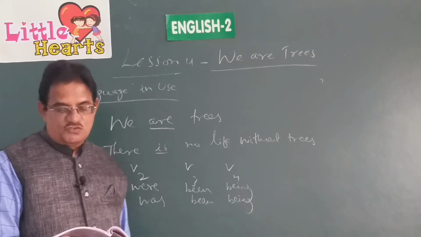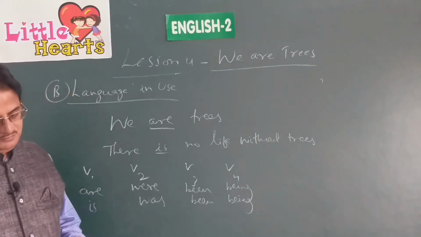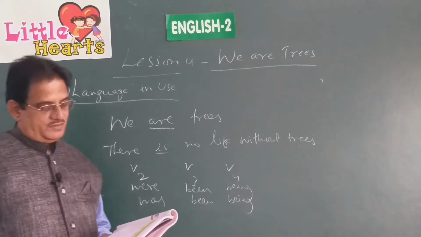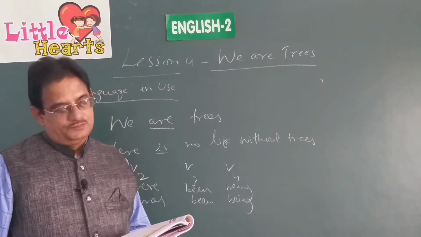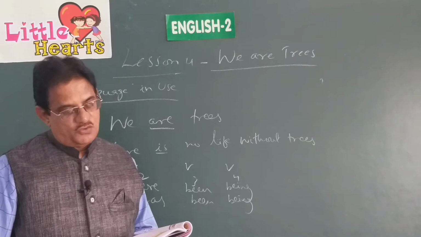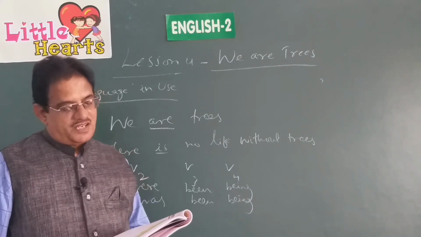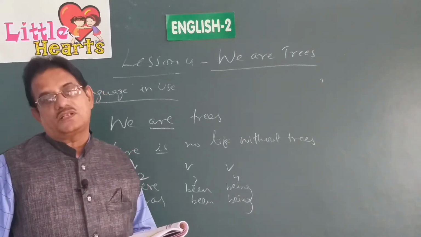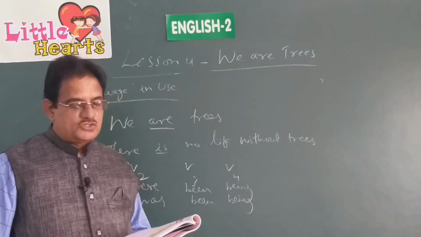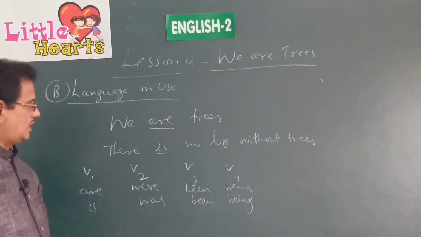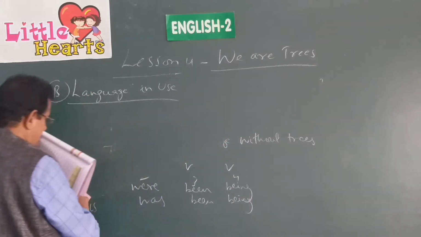Use the correct forms of the words given in brackets. Trees give us food. Give is given. So, give us. Trees do not give us wool. Do the trees give us wool? No. So, trees do not give us wool. Like that we have to complete the sentences.